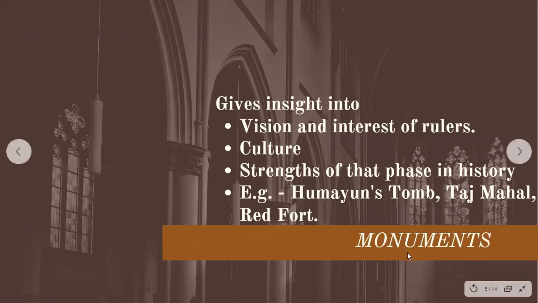So all of these come under monuments, and they give very interesting insights, children, into the vision and the interest of the rulers, the culture, the strengths of that phase in history, right?